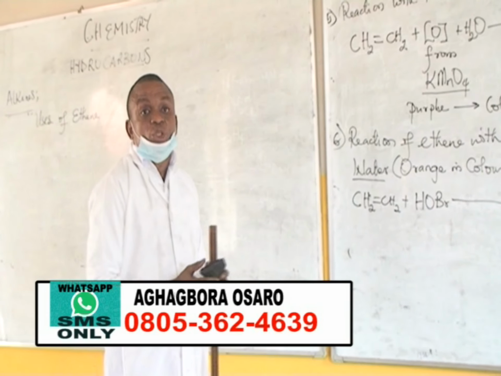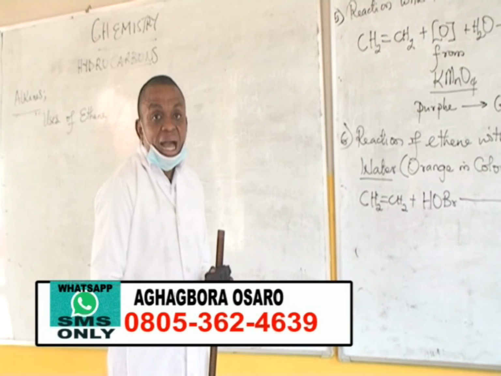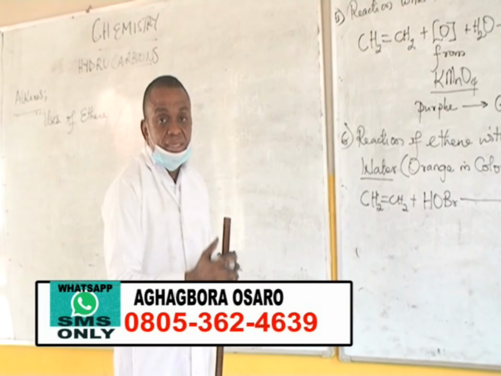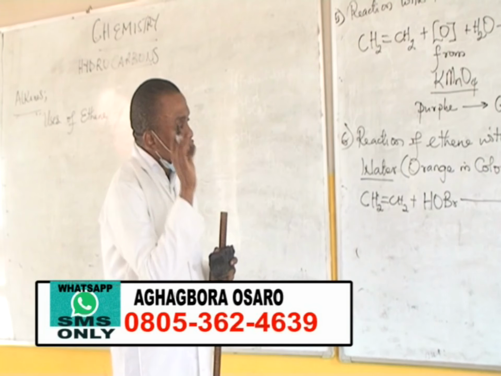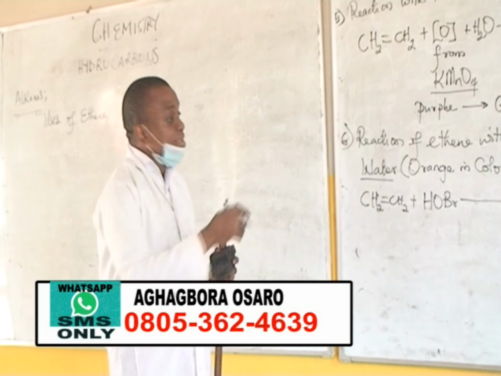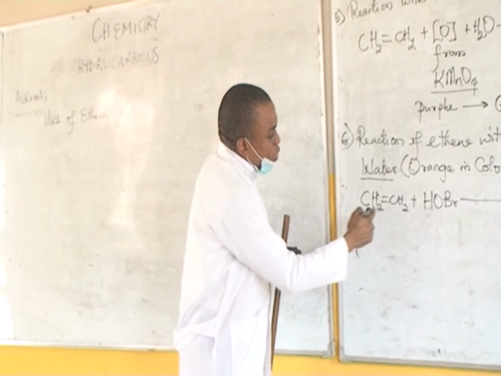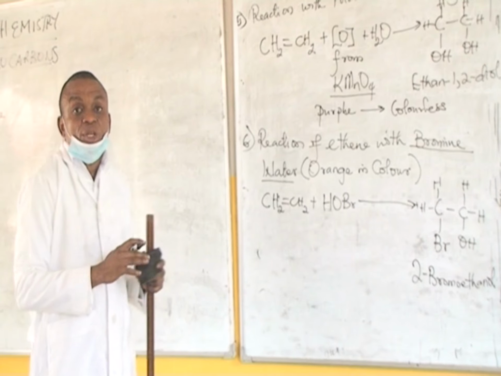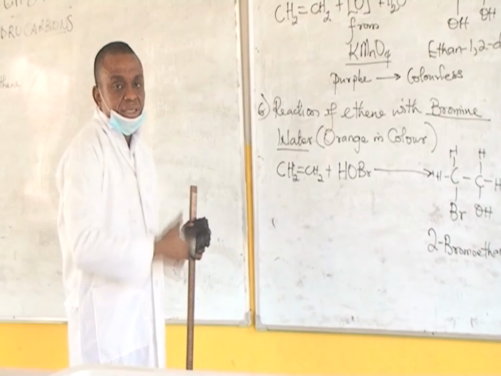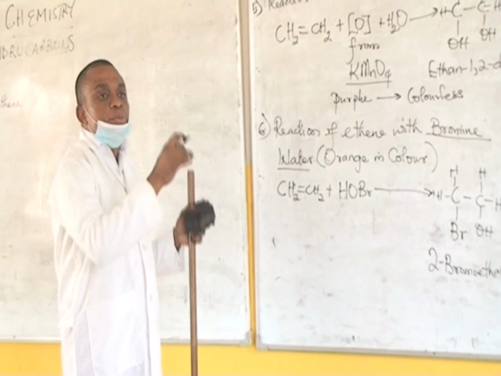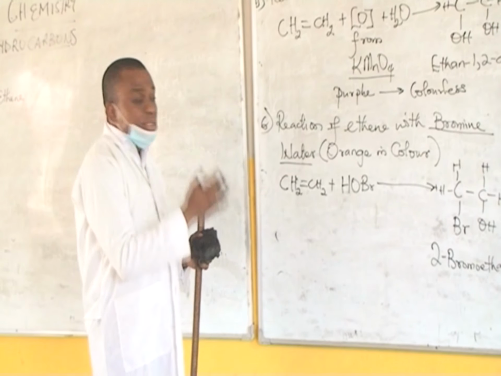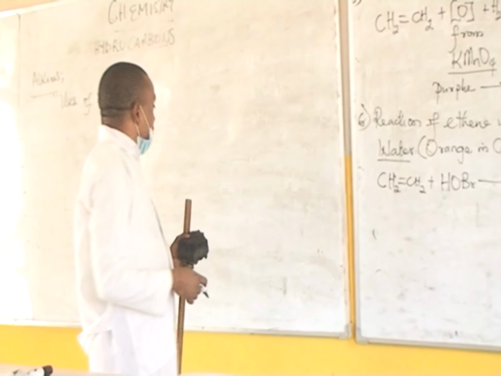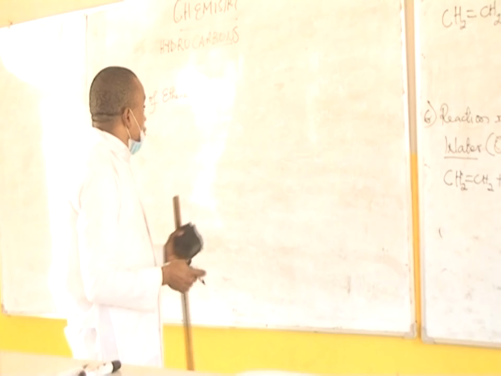So if you want to distinguish between the alkanes which are saturated and the unsaturated hydrocarbons, where you have the family of the alkenes and the alkynes, the distinguishing test between the two of them is that the unsaturated hydrocarbons can decolorize bromine water, but the saturated ones cannot decolorize it. When the alkane members react with bromine, the bromine retains its color. But for the unsaturated compounds, when they react with bromine, they decolorize it at the end of the reaction. Now let's look at the uses of ethene.